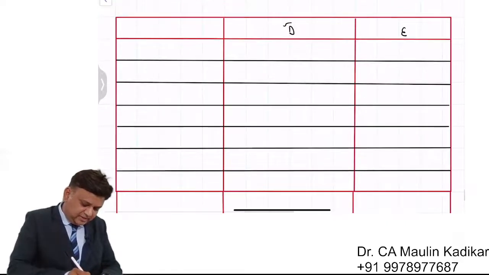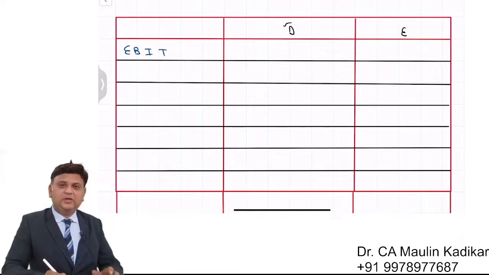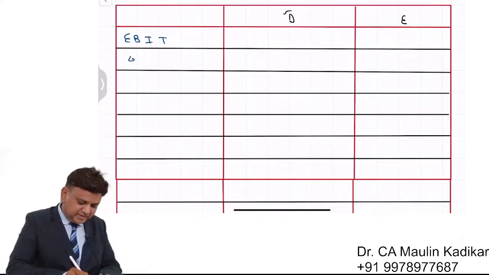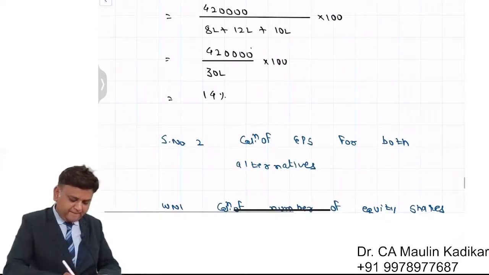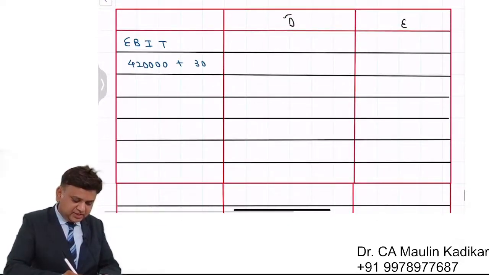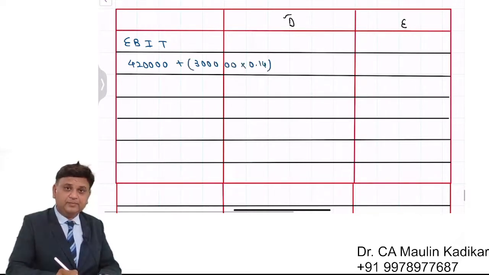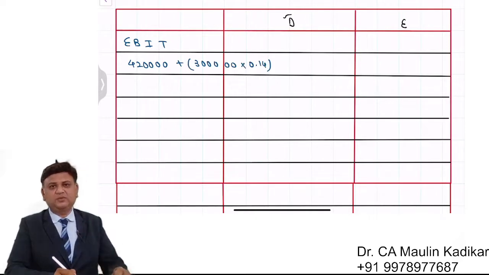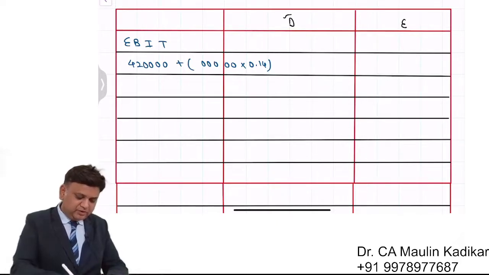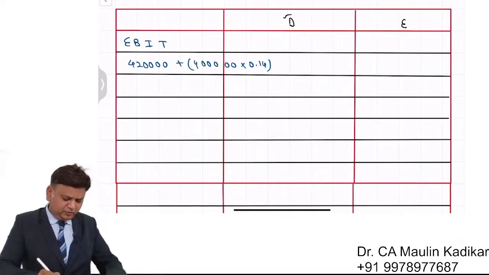We can start doing answer taking earning before interest and taxes. See, as a student, you can do EBIT answer in two ways. It is existing, that is 4,20,000, which we have found above, plus 3 lakhs into 14%. Because 14% of 4 lakhs, because we are going to expand by 4 lakhs.